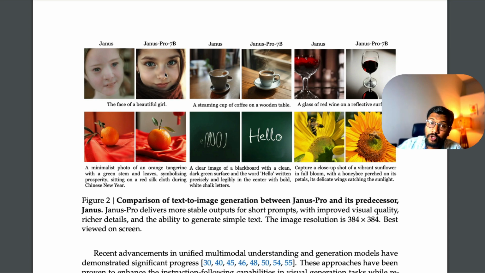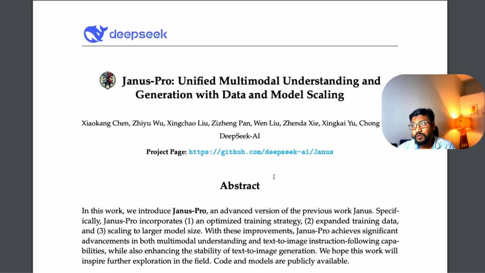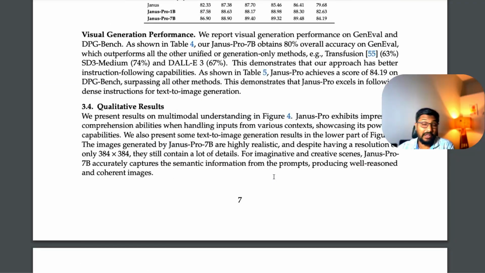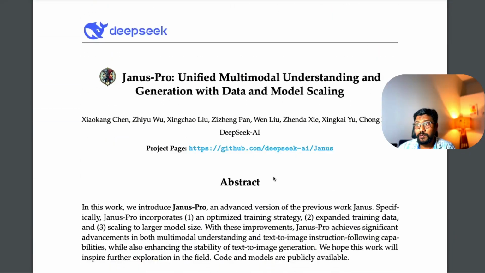A lot of companies don't do it because they don't have a lot of financial incentive. But Deepseek has done that, released the technical paper, released the model also for people to use it. So you can see the text generation is good, the image generation is good, and in terms of image understanding and all the other things, it is good. There is a lot of interesting information that you can go read in this particular paper.